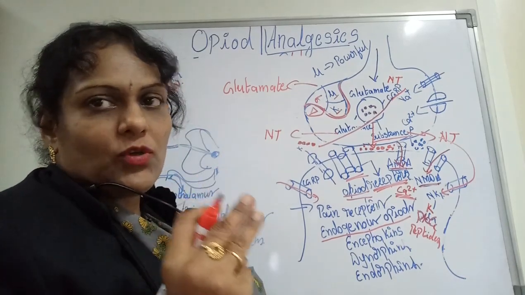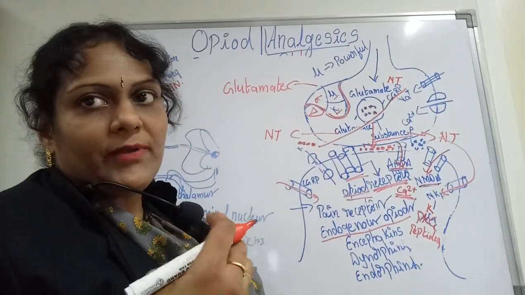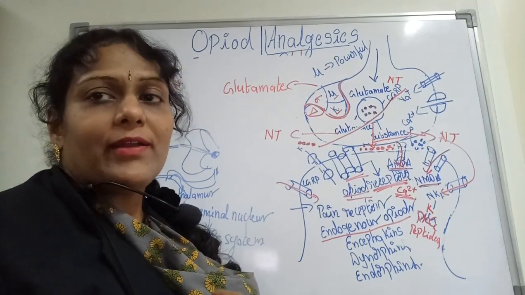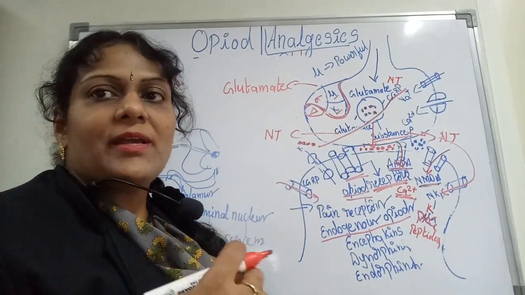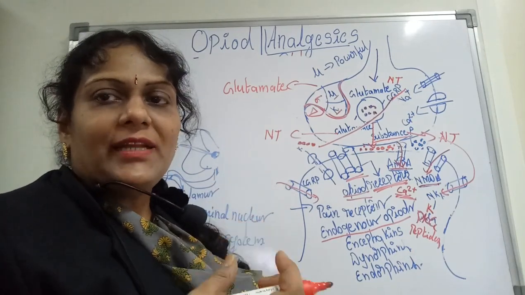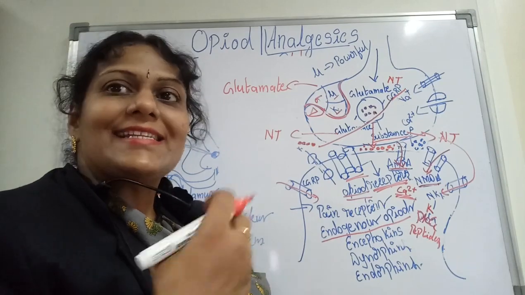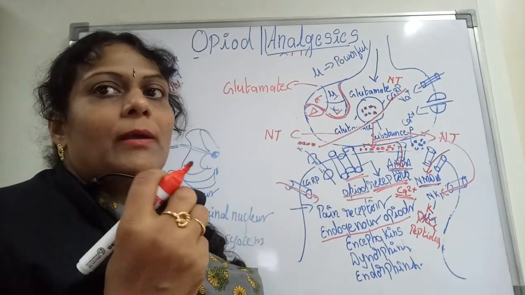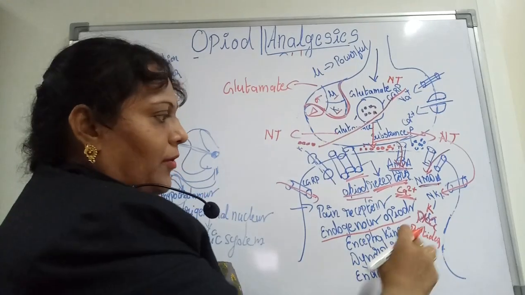So there are three types of endogenous opioid peptides present in our body. That means our system is so naturally and beautifully made that pain is controlled by ourselves to a little extent, and that is done by three natural pain peptides.